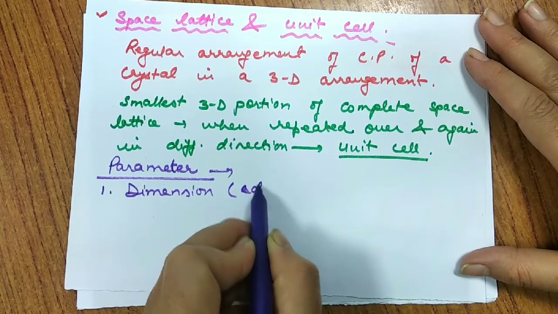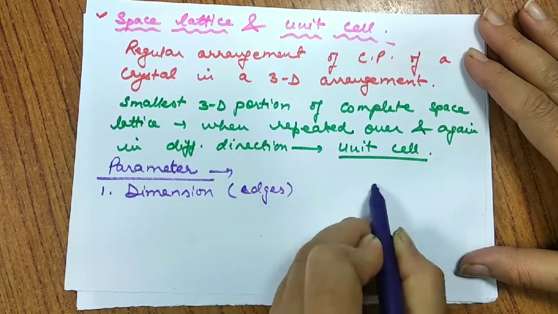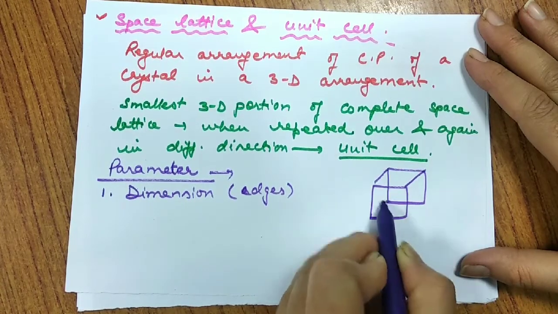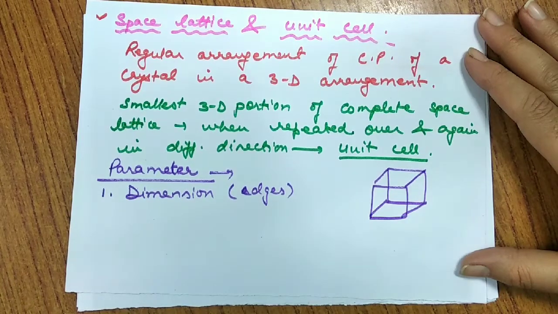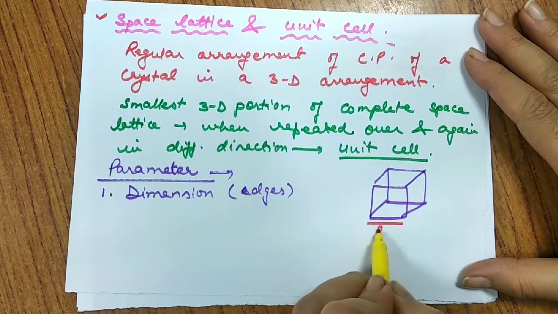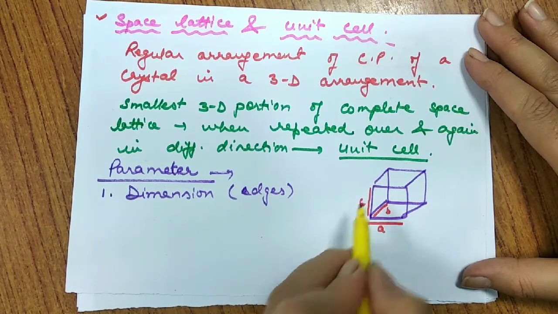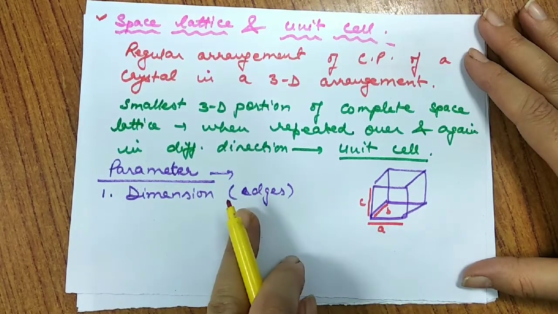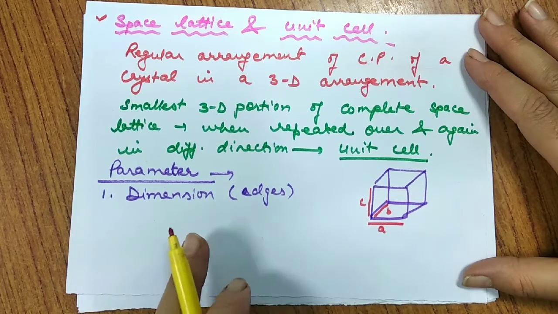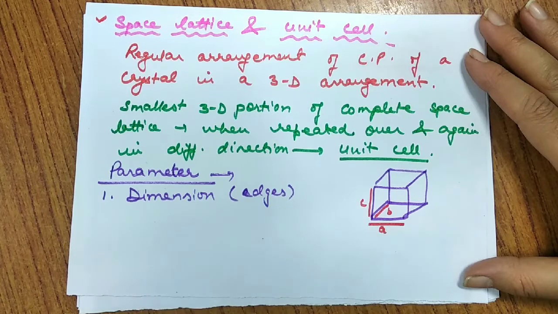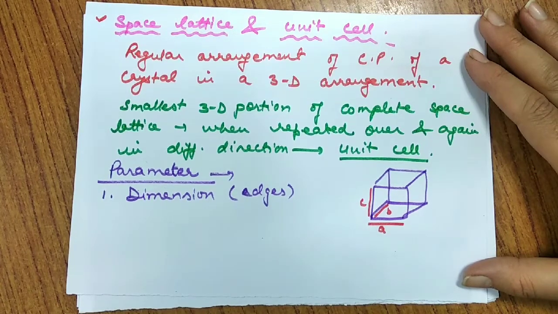Suppose I am having a cubic structure. Then all these edges, let me write this, say this is A, this is B, and this one is C, length, breadth, height, I should say. These are the dimensions that decide what type of shape this unit cell would be. So if all A, B, C are equal, then I say that yes, it may be a cubic shape.